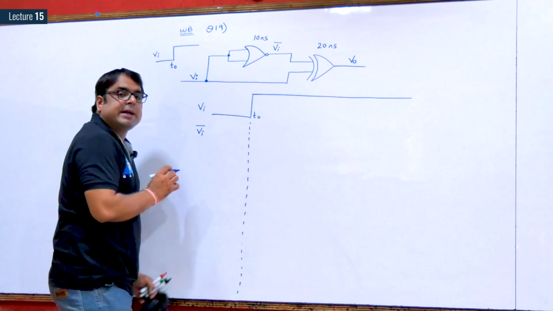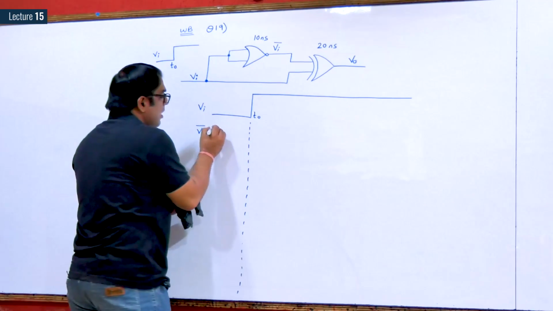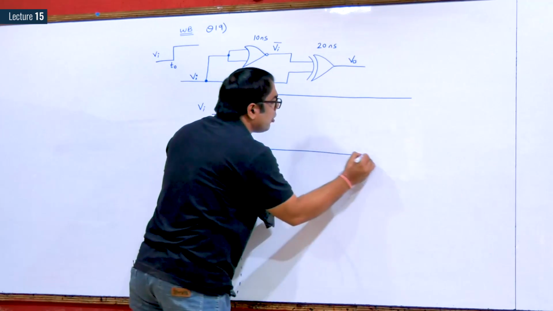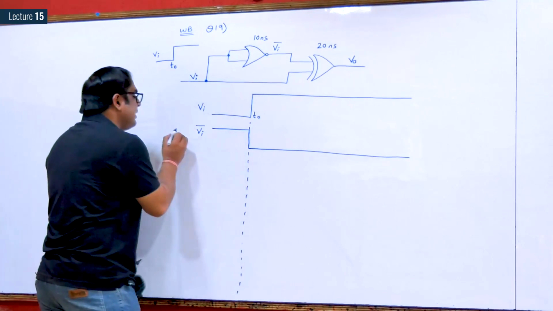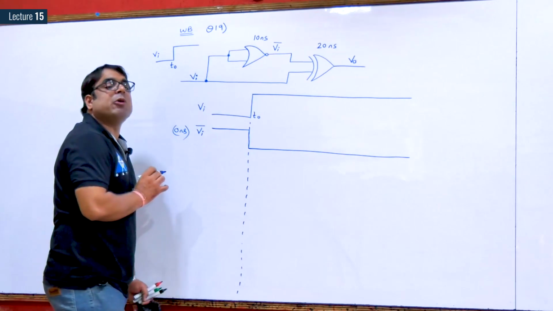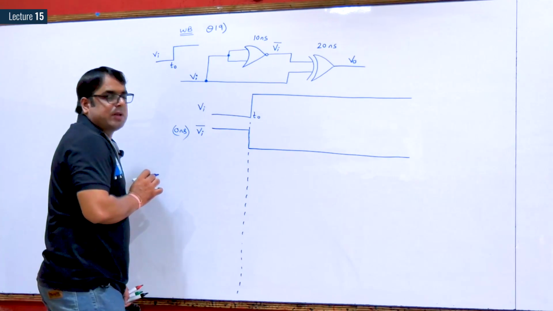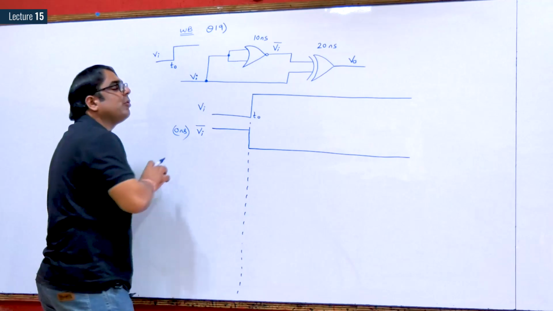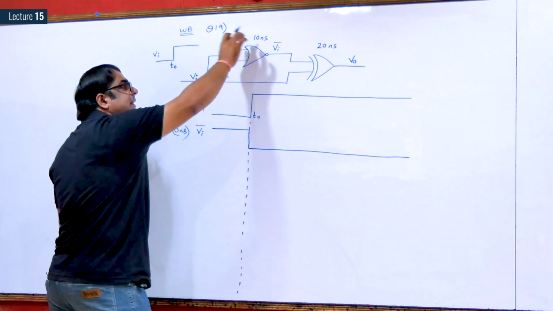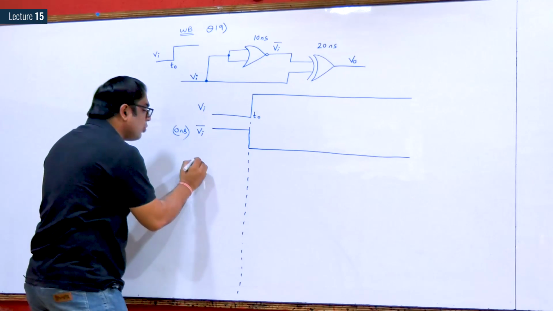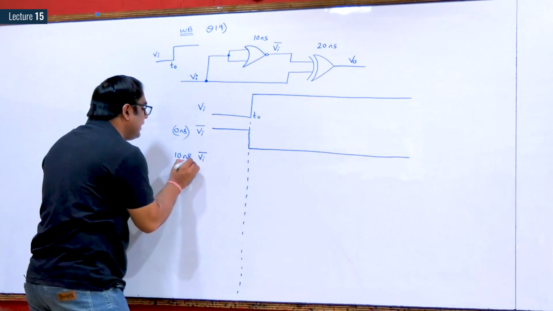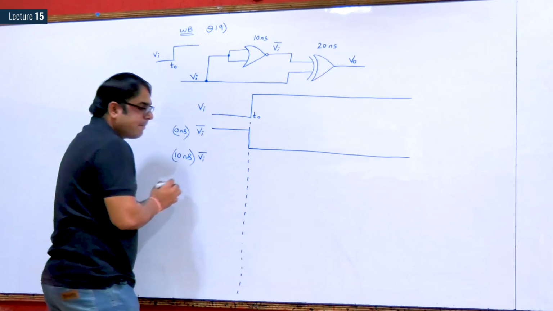Vi complement will be the complement of Vi, but obviously considering 0 nanosecond delay, without considering any delay. But this NOR gate is having a delay of 10 nanosecond, so we will draw Vi complement again with a delay of 10 nanosecond.